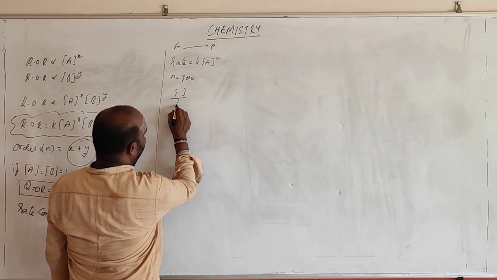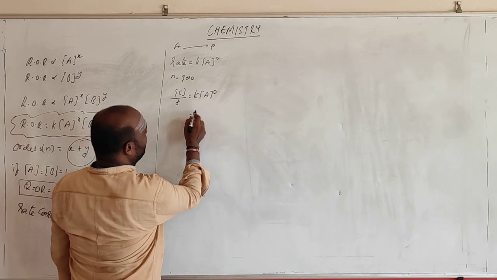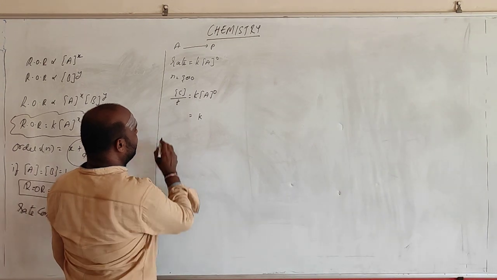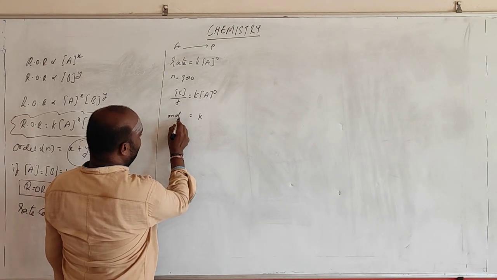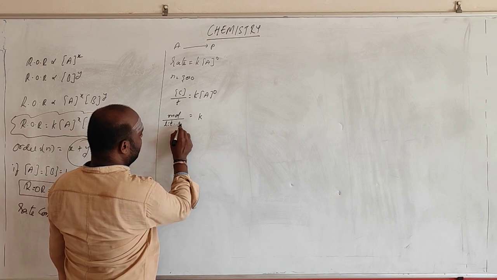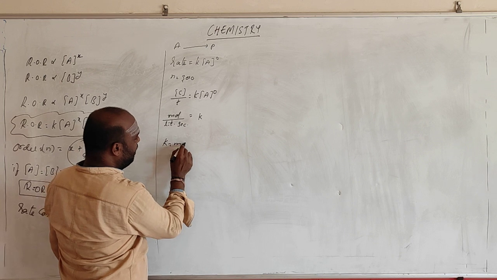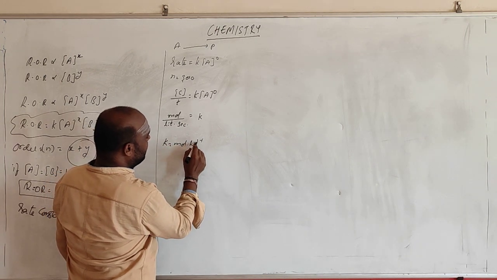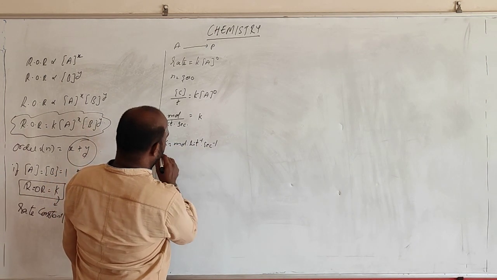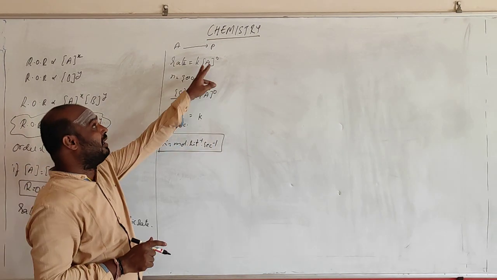Concentration per time is equal to K into A naught. Anything to the power 0 is equal to 1. Concentration means moles per liter, time is in seconds. So the K value will be equal to mole liter inverse second inverse. So this is the unit of K for a zero order reaction.